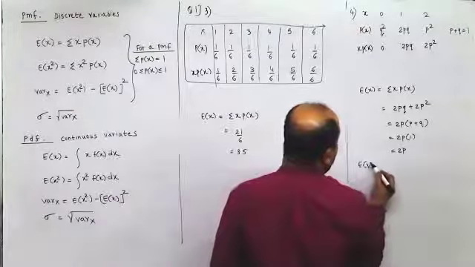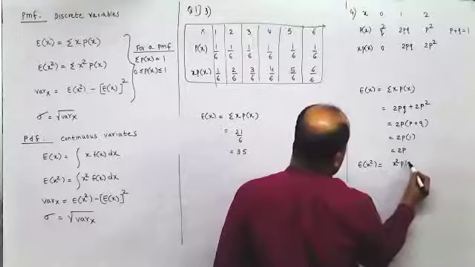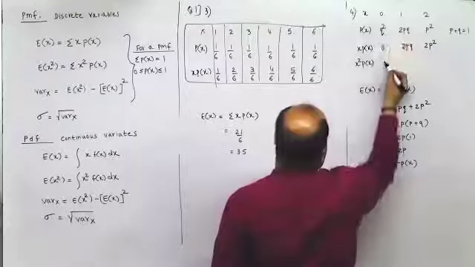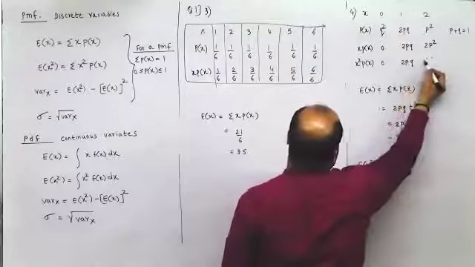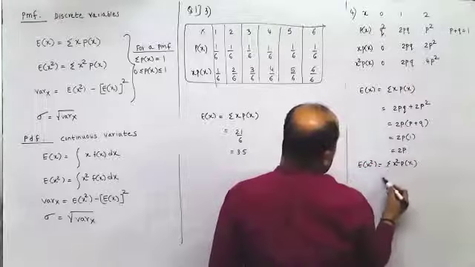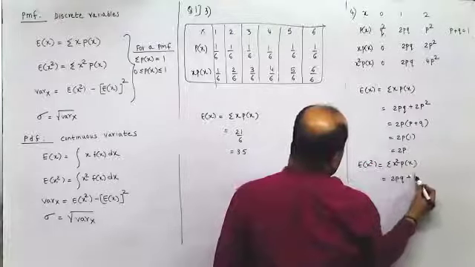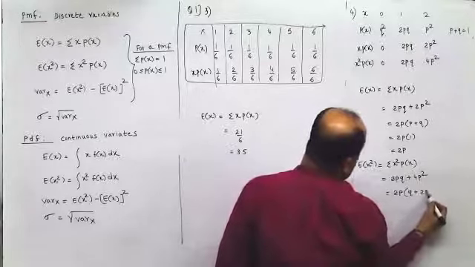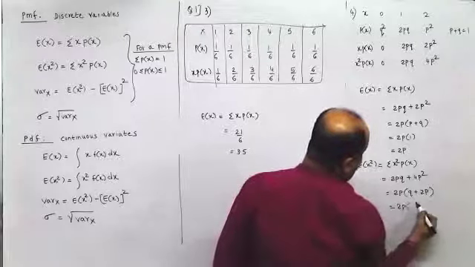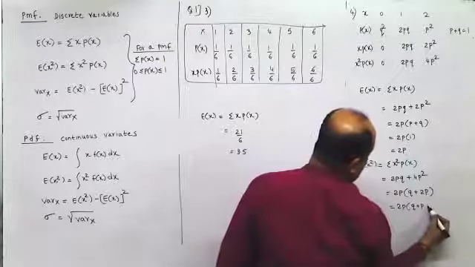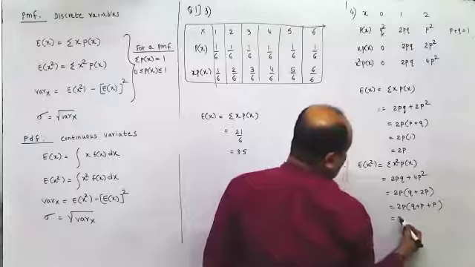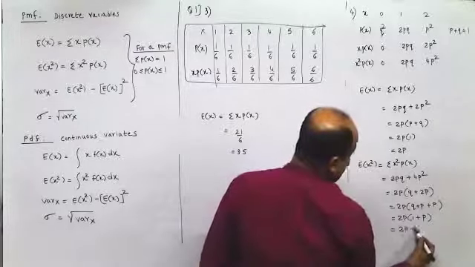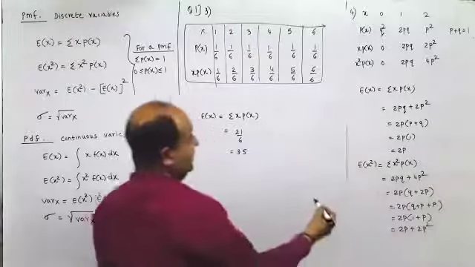Next, I get E of x square. How do I find E of x square? I'll take x square into p of x and add it. So here x square into p of x. So this would be 0, this would be 2pq and this would be 4p square. So this would be 2pq plus 4p square. So this would be 2p into q plus 2p. Or I can say it is 2p into q plus p plus 1. So this would be 2p into q plus p is 1, so 1 plus p, or I can say it is 2p plus 2p square. This is E of x square.